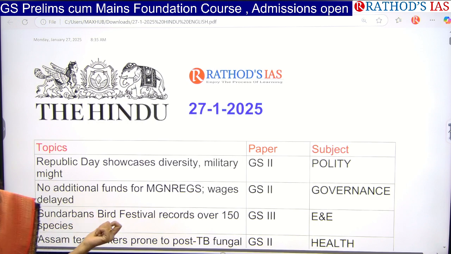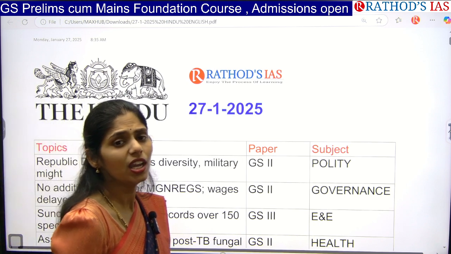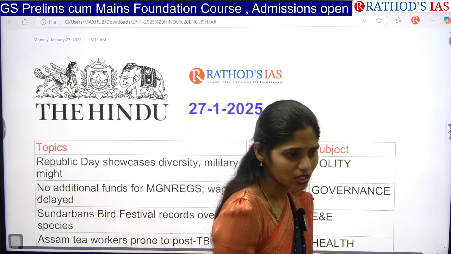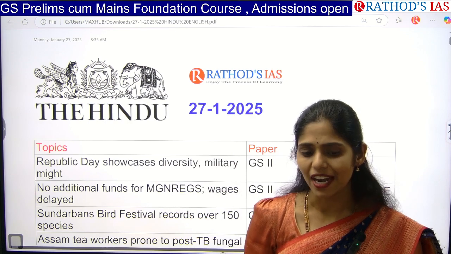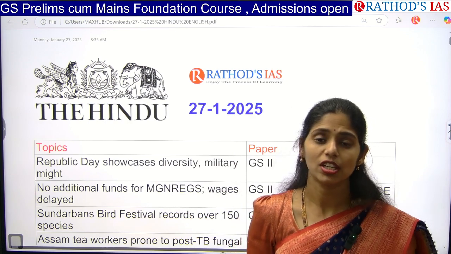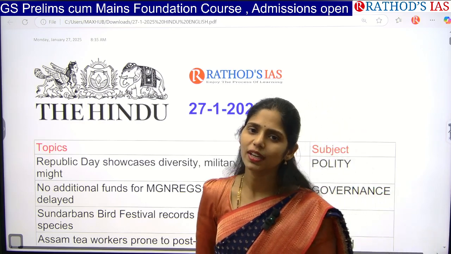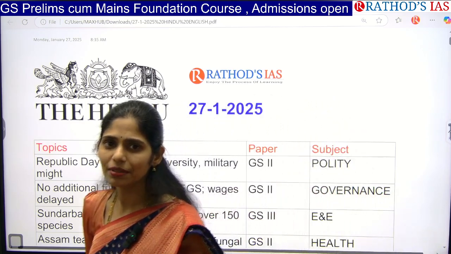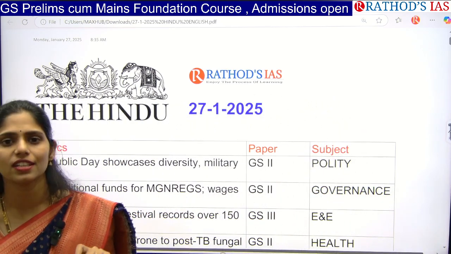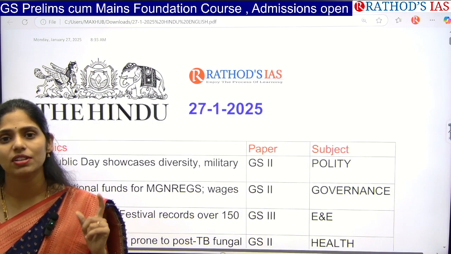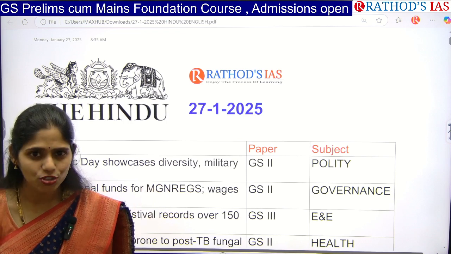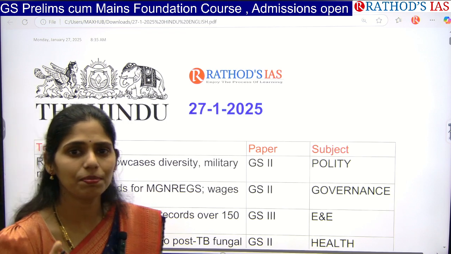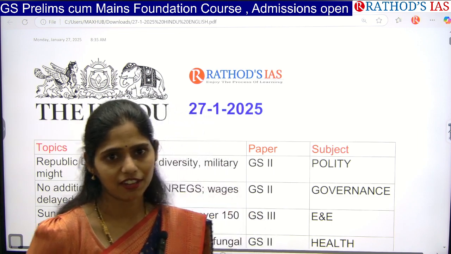You have to be sure about what our constitution is and which parts of our constitution were borrowed from which countries. You have to be very thorough with the constitution this year in your prelims. You also have to see the preamble, because the Supreme Court recently gave some judgments regarding the inclusion of words in the preamble. So be very careful, guys.